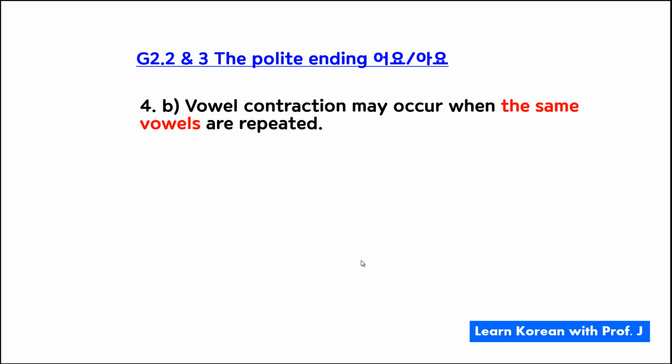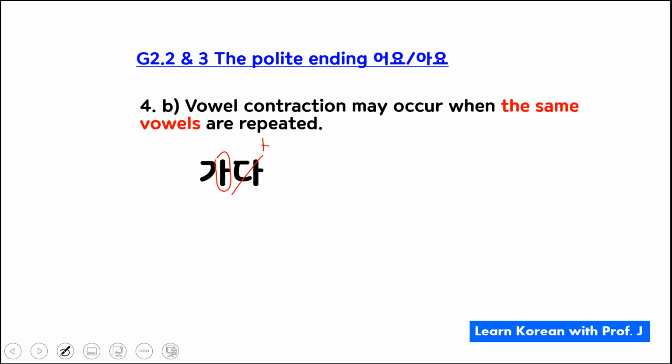So let me explain what I mean by when the same vowels are repeated. I have 가다 here, which means to go. Now, if I want to conjugate this into the polite ending, first I need to cross out the ender, right? So I'm gonna cross out 다 here. Now I'm gonna check the last vowel of the stem, which is 아.